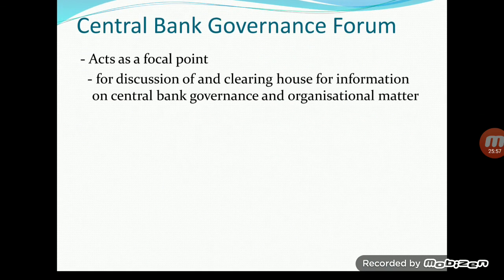The Central Bank Governance Forum is there. It acts as a focal point, an important central forum for discussion and a clearing house for information on central bank governance and organizational matters all over the world.